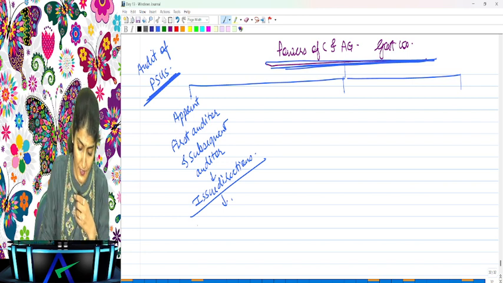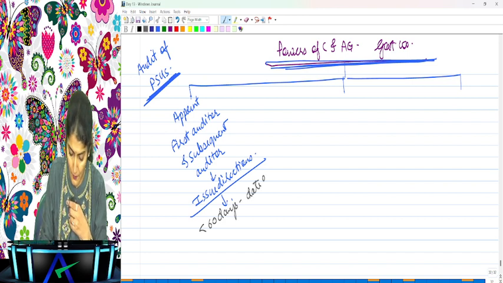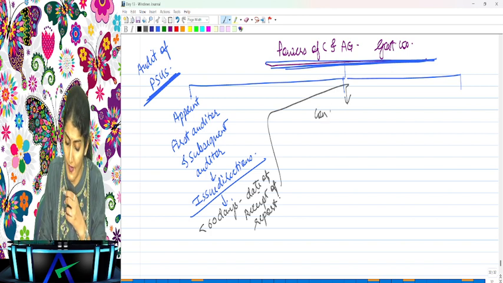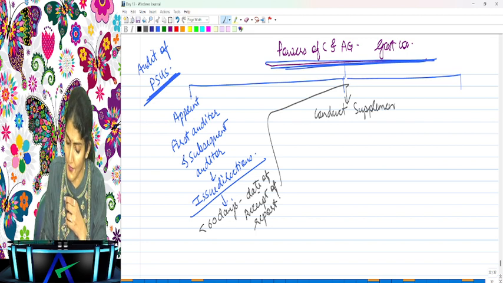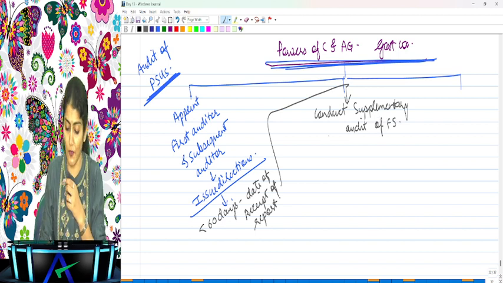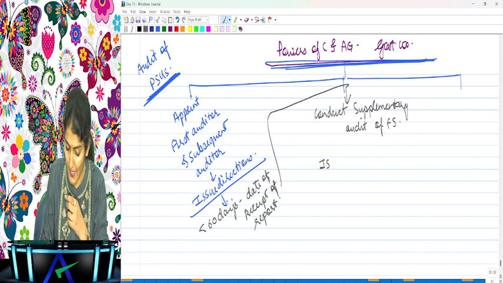Now CNAG, within 60 days from the date of receipt of the report, can conduct a supplementary audit of the financial statements of the government company, and can also issue a supplementary report.